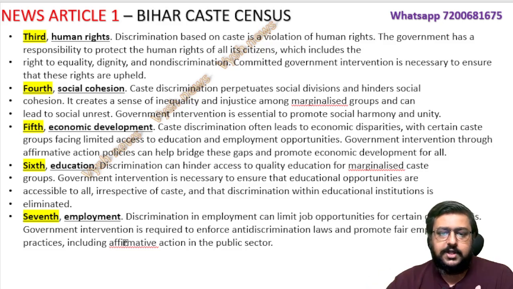So we have to follow that, means this caste census data we need. Then social cohesion. Caste discrimination creates more divisions and hinders social bonding. It creates a sense of inequality and injustice among these marginalized groups, so if you uplift them, there will be more social harmony and more unity.